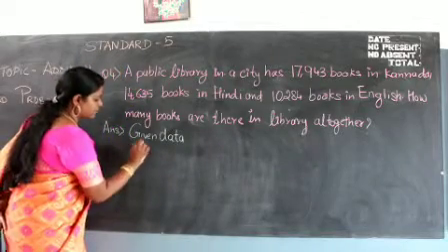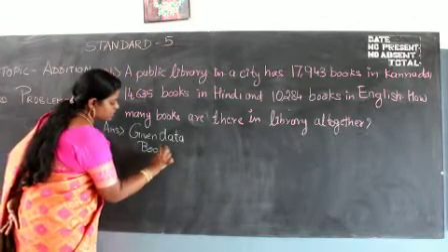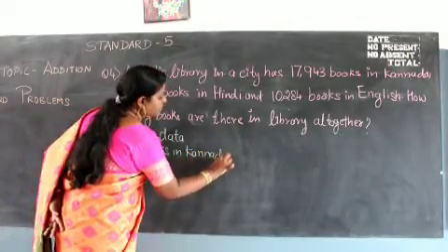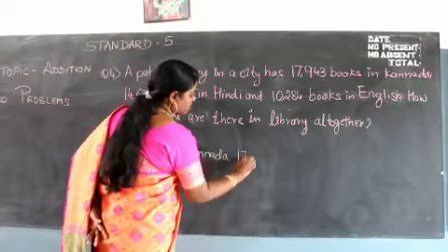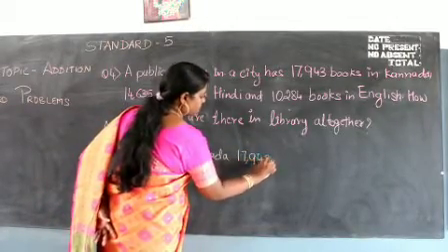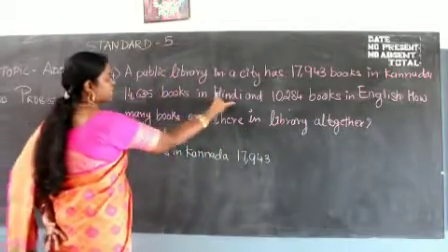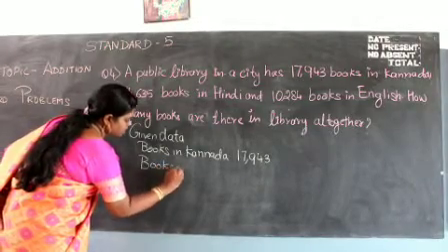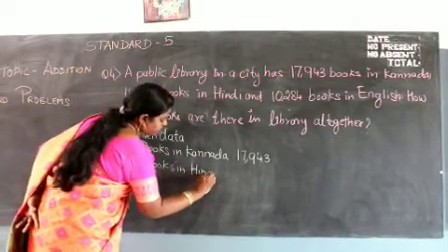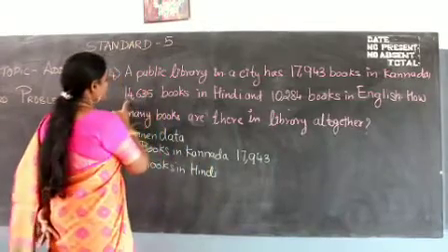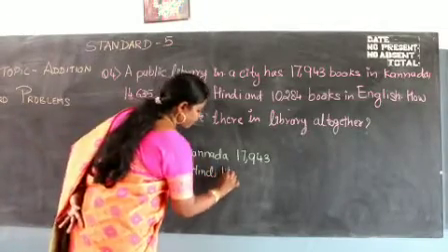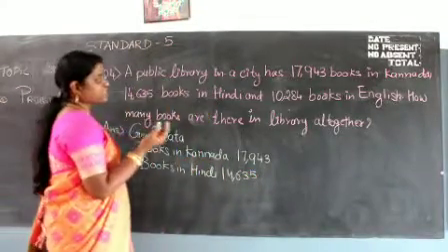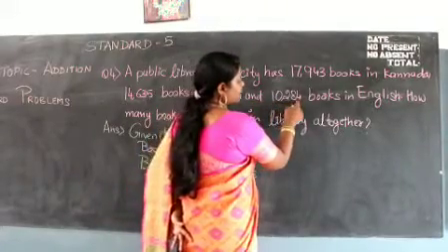Books in Kannada. Books in Kannada language. How many do we have there? It's written 17,943. Now what else is given? Books in Hindi. How many books are there in Hindi language? Okay, how many are there? 14,635. So you're going to write 14,635. Now what else is given? And 10,284 books in English.